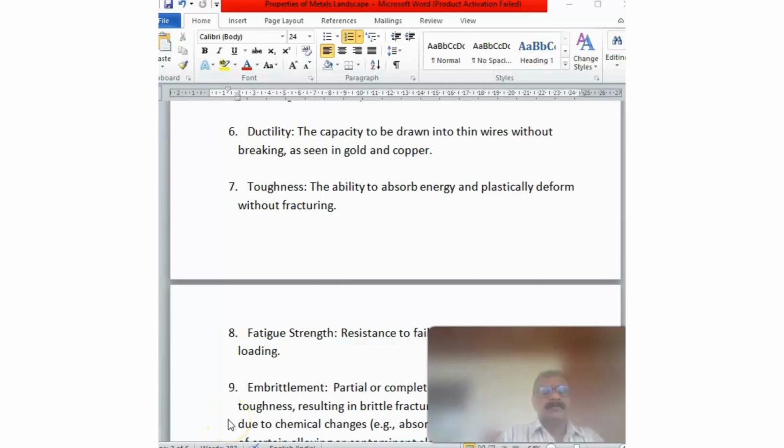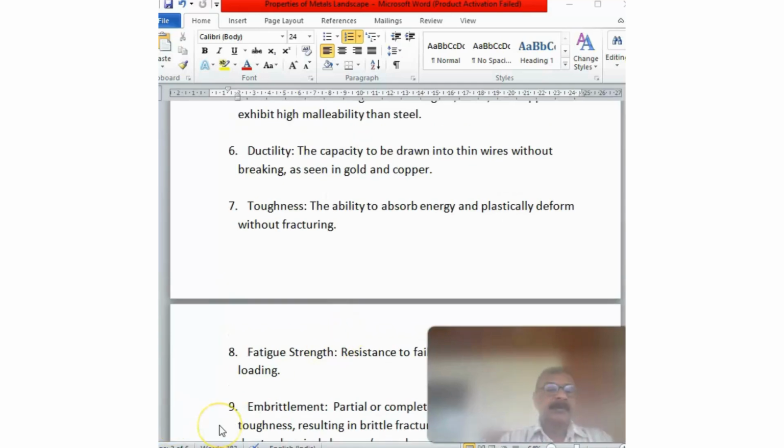Next property of steel is toughness. This is a very important property of material. This is the ability to absorb energy and plastically deform without fracturing. In industry where low temperature service is required, the material should be tough enough at the design temperature. And toughness is tested by Charpy impact or Charpy Izod test.